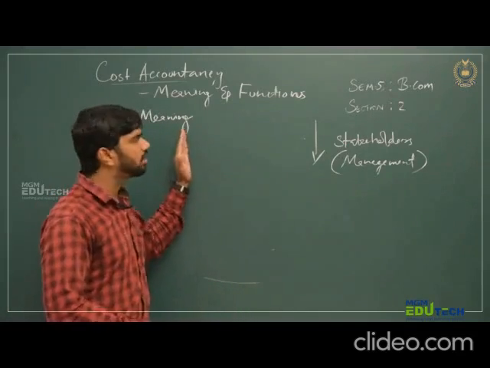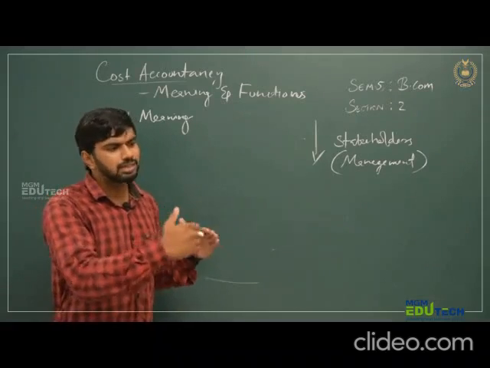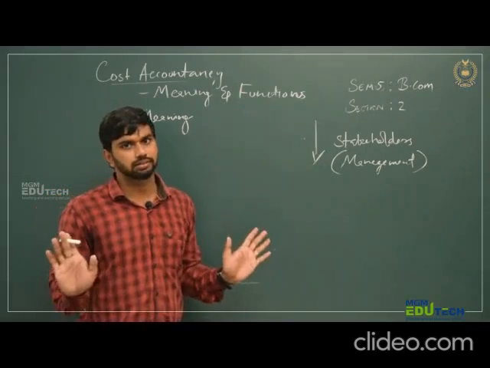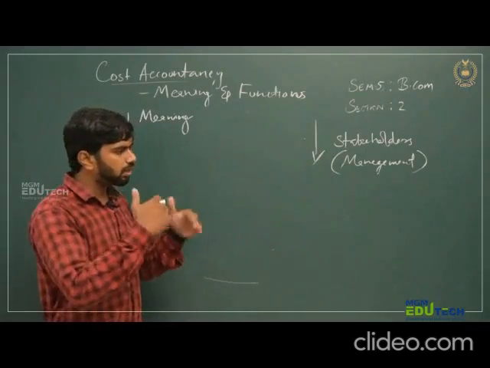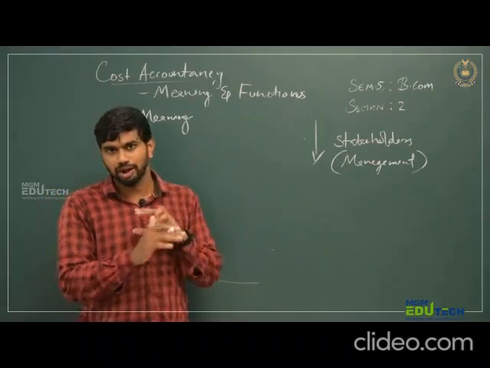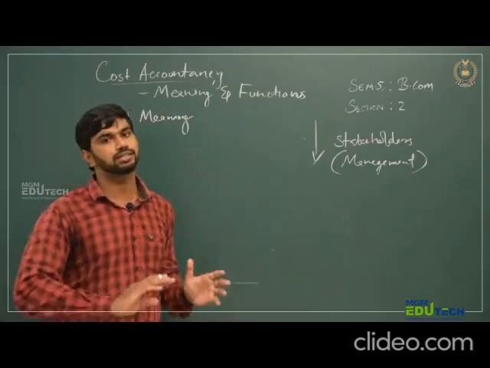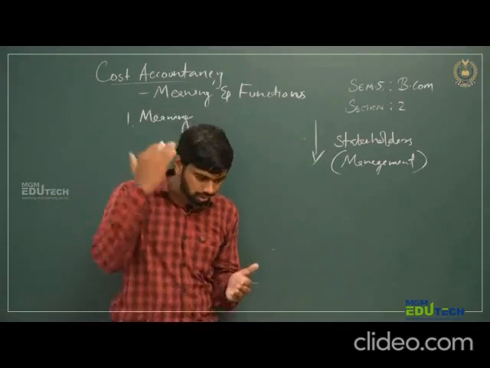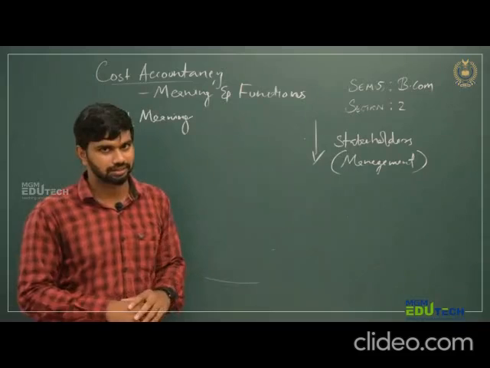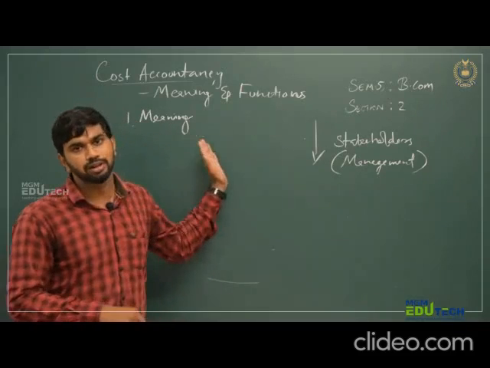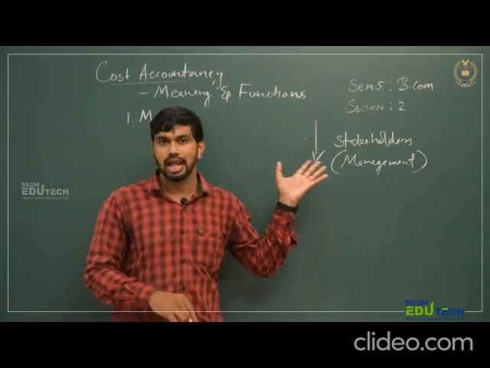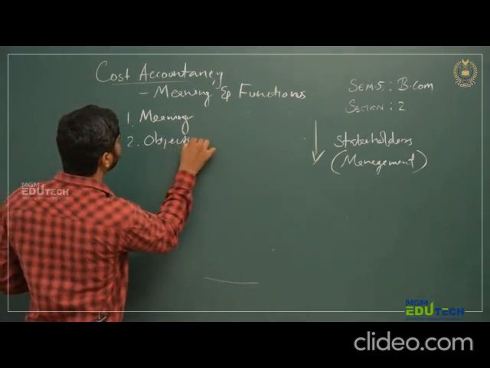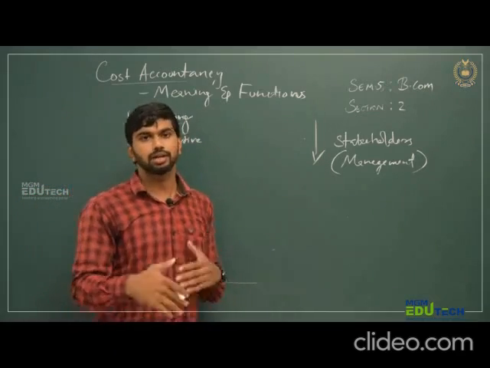In financial accountancy, only a mechanical process is there. That means recording, classifying, summarizing and interpreting the result. That means we are going through a systematic process. No additional activities are involved with financial accountancy. But in cost accountancy, there are many additional activities like cost controlling, cost reduction, cost estimation. By its meaning, I hope you understand the difference between financial accountancy and cost accountancy. Now, based on its objective, financial accountancy and cost accountancy are different.